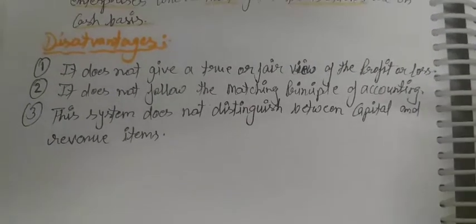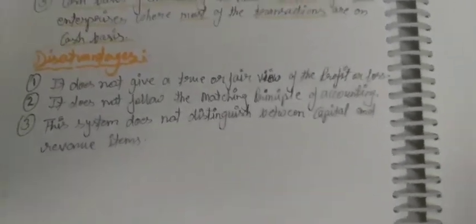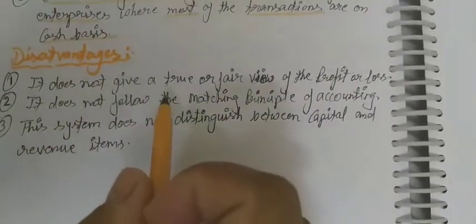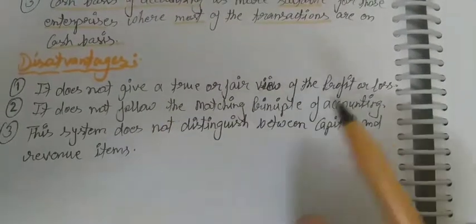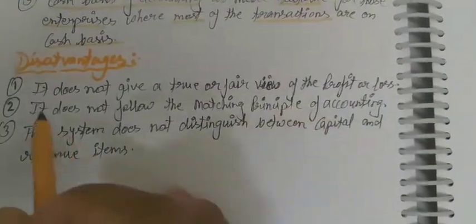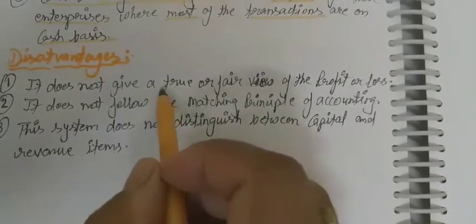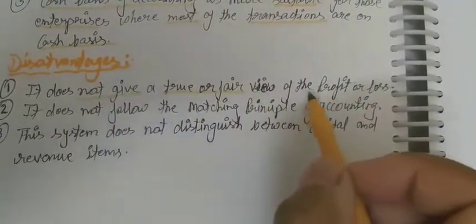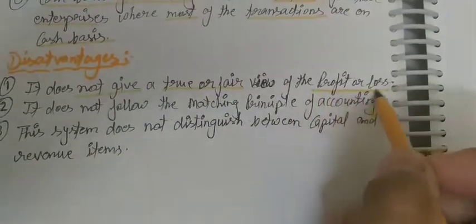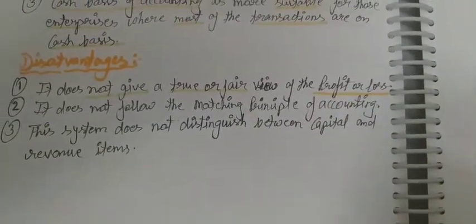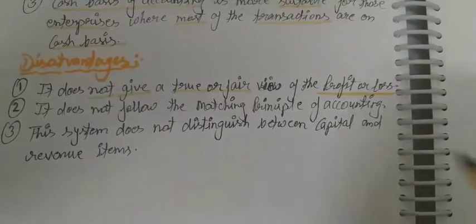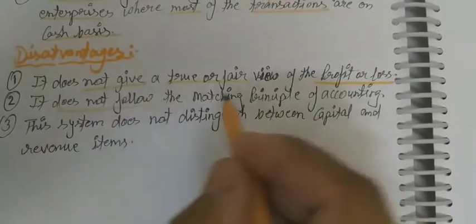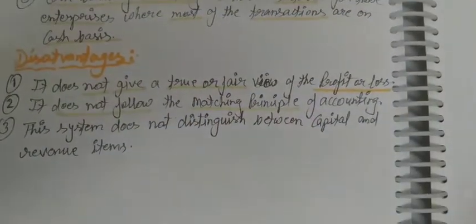Okay, so this will create problems for the accountant or the business organization in maintaining their accounts. So it does not give a true or fair value of profit or loss. Profit or loss का correct value we cannot find out by only cash basis of transactions. Second, it does not follow the matching principle of accounting.